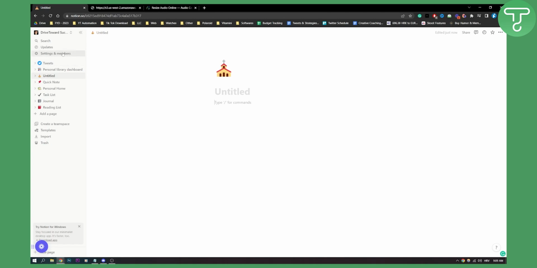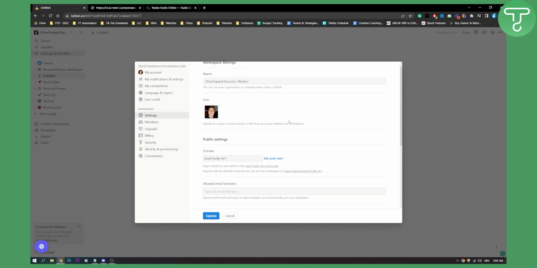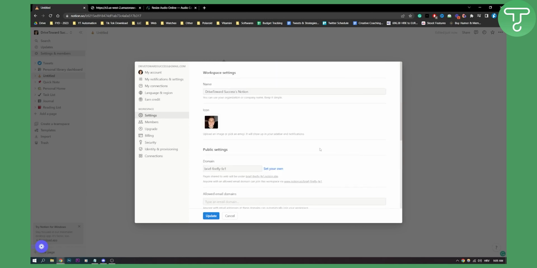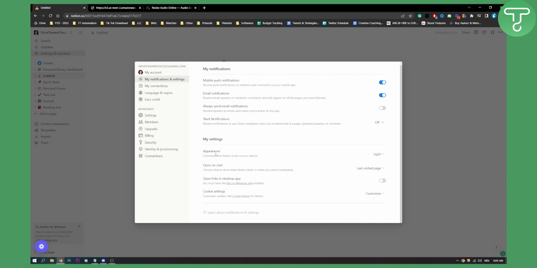So first of all, go here to Settings and Members. And here, as you can see, if you go to settings, you cannot find Notion appearance, right? So what we need to do is go to My Notifications and Settings. Here, if you scroll down, you will see Appearance. Customize how Notion looks on your device.